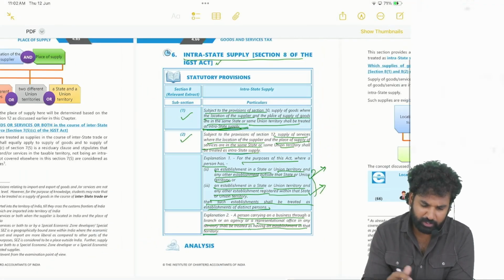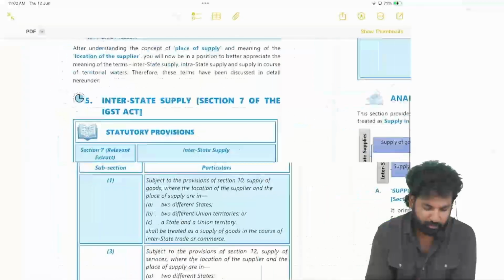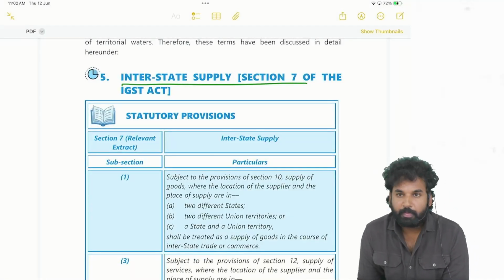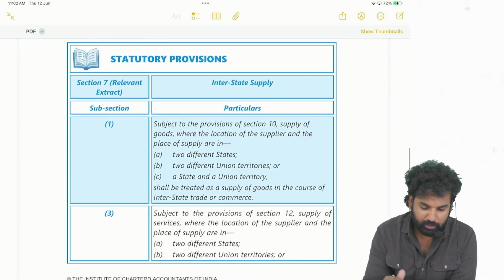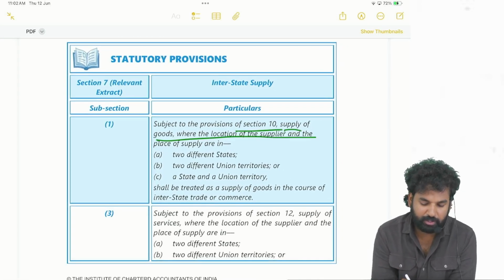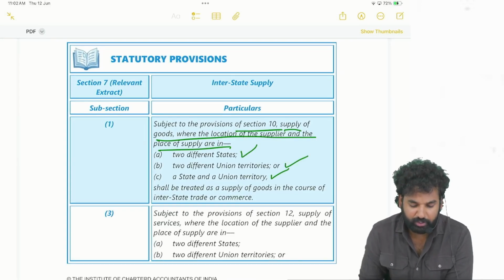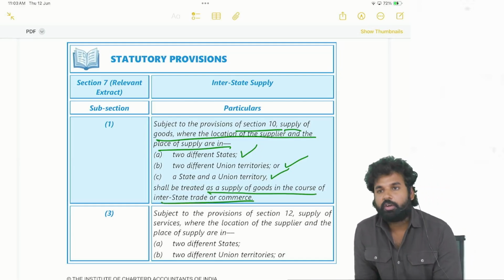Same thing will be there in section 7 also. Section 7 talks about interstate supply. See here. Subject to provisions of section 10, supply of goods where the location of the supplier and place of supply are in two different states, two different union territories, or a state and a union territory shall be treated as supply of goods in the course of interstate trade or commerce.